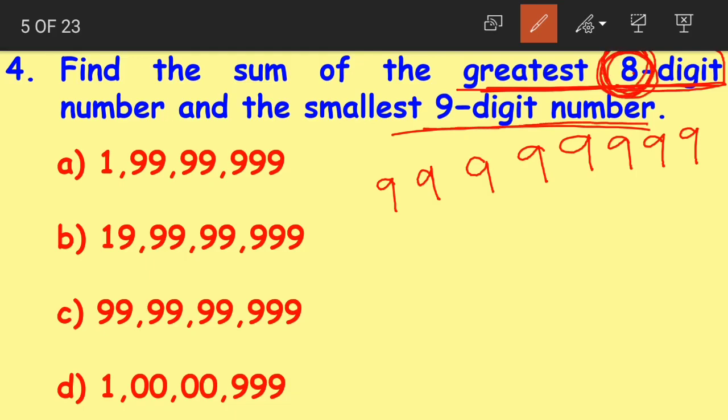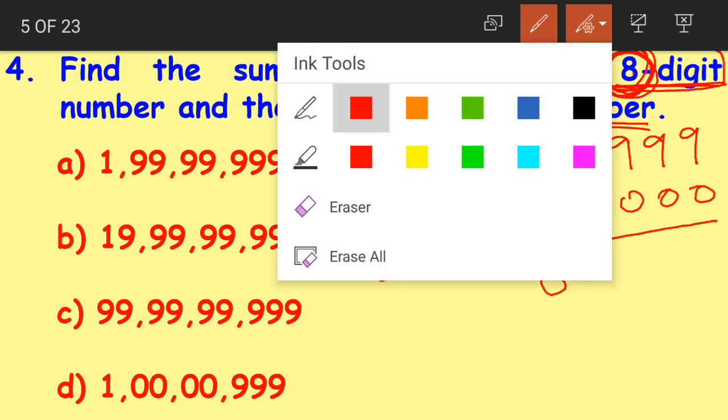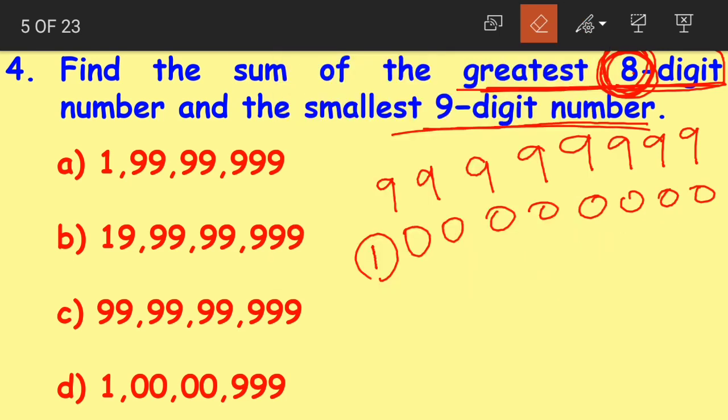And coming to the smallest 9 digit number, the first digit will be 1 and all the remaining digits will be 0. 4, 5, 6, 7, 8. 8 zeros and 1. 8 plus 1 is equal to 9. So this will become our smallest 9 digit number, 1 followed by 8 zeros.